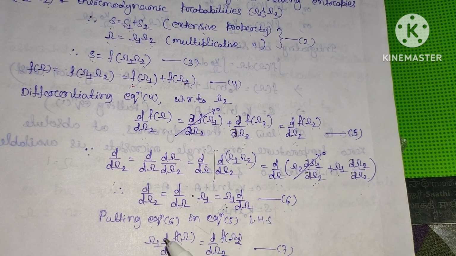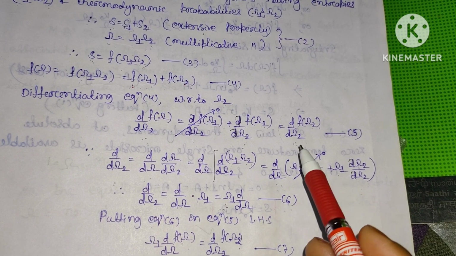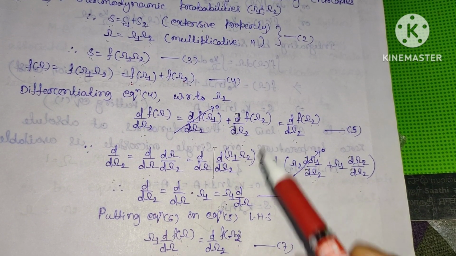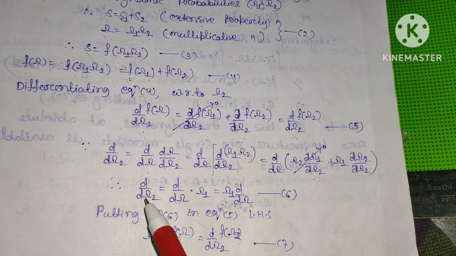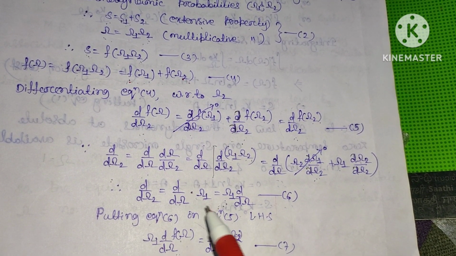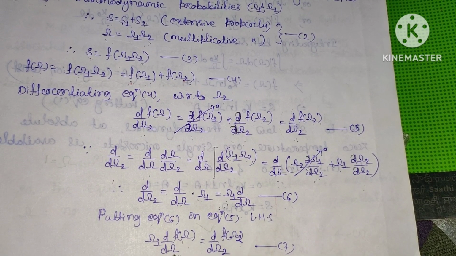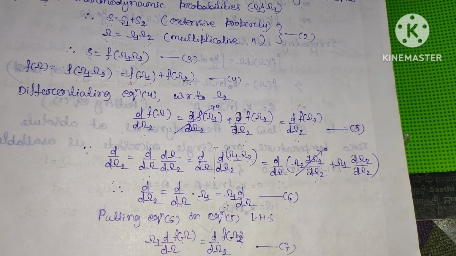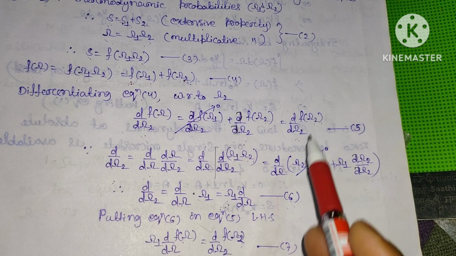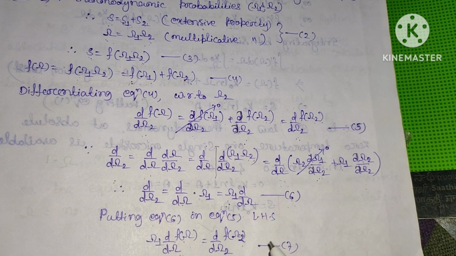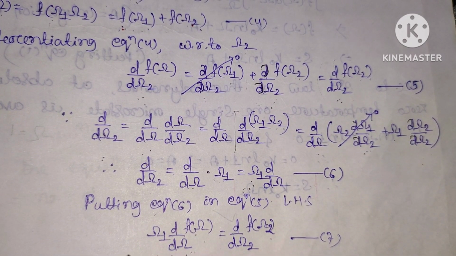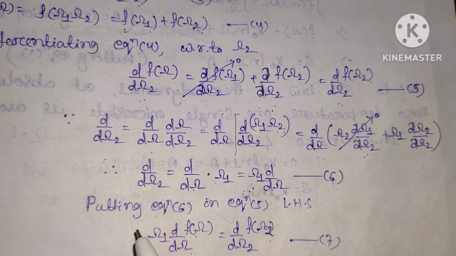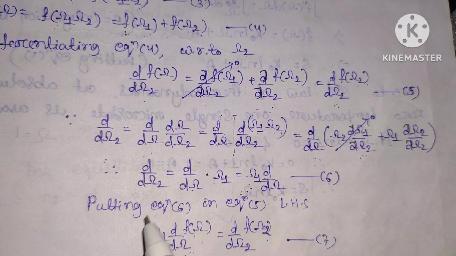So here, putting equation 6 in 5, if we put this equation in this, d by d omega 2 of f of omega will be equal to, in place of d by d omega 2, we can write omega 1 d by d omega into f of omega, and that will be equal to d by d omega 2 of f of omega 2. Clear?